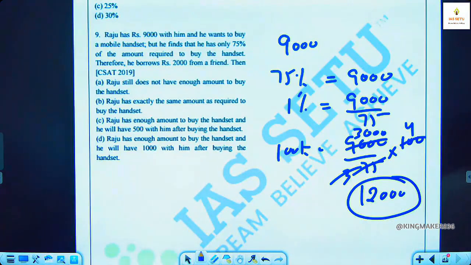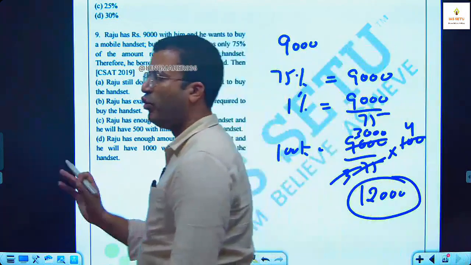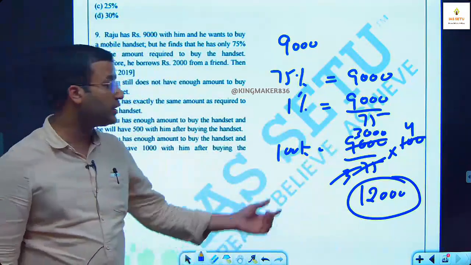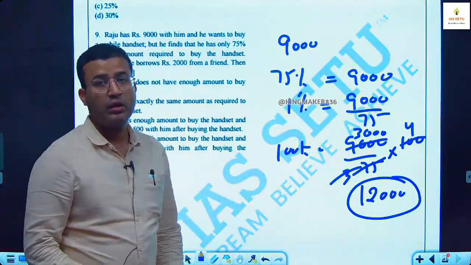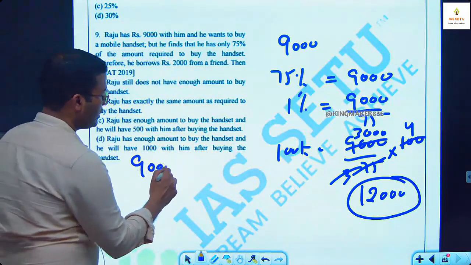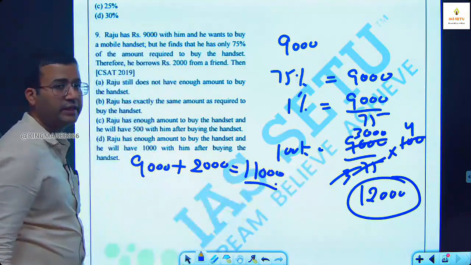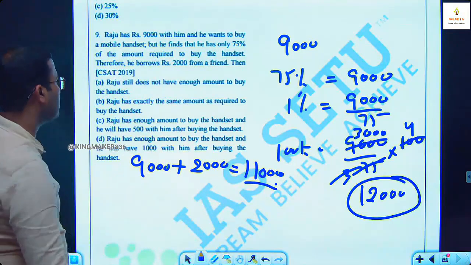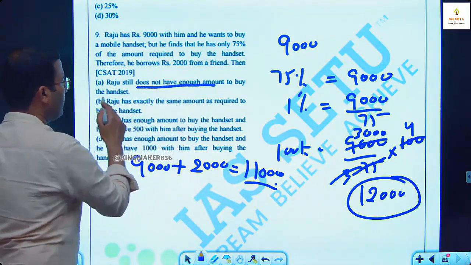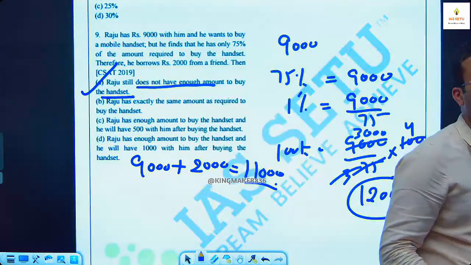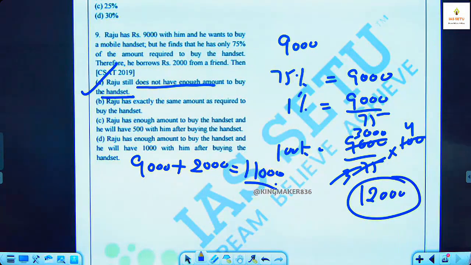What is the price of the mobile handset? 12,000. I have 9,000 and I found 9,000 is only 75% of the price of the mobile handset. So you equate 75% is equal to 9,000. What is 100%? 12,000. Now, according to the question, Raju has 9,000. He borrows 2,000 rupees from his friend. The amount he has finally is 11,000. What does he need? 12,000. Then we will see according to the question what the answer is. Raju still does not have enough amount to buy the handset. Answer option A is the correct answer because Raju still needs 1,000 rupees to purchase that handset.